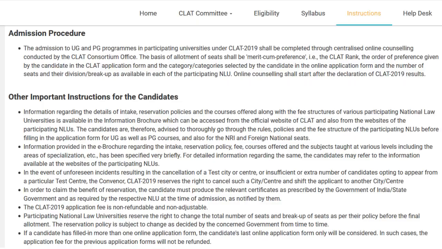It is adjusted against your fee later, so it's not like a separate thing altogether. It is basically you saying, yes, I want the admission. I'm paying you the first part of my fees. It's not half, it's maybe some fraction of the fee, right? 50,000. I'm paying you a fraction of my fees, so please make sure that I am given admission. And online counseling will start after the declaration of CLAT 2019 results.